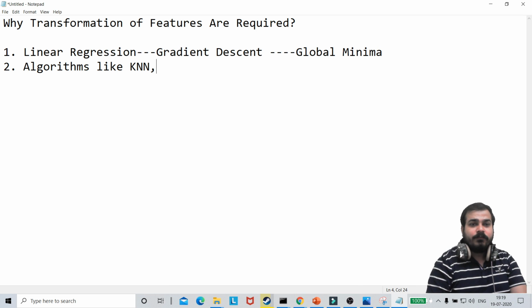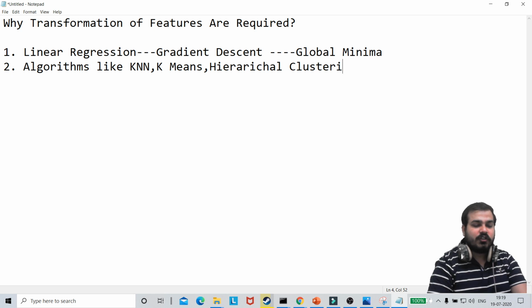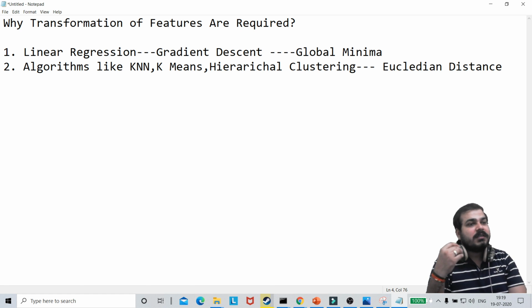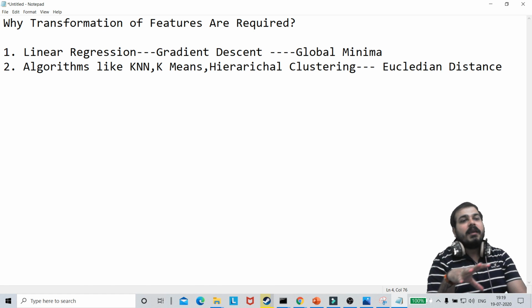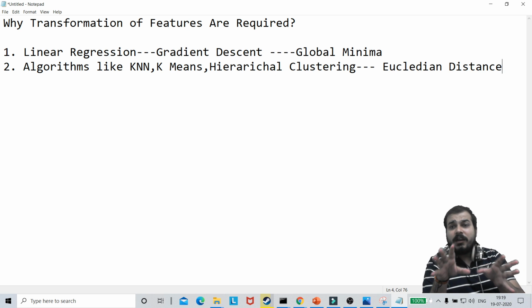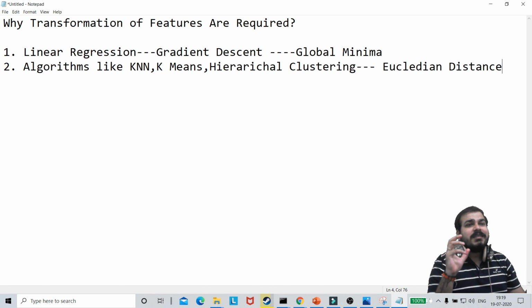So algorithms like KNN, and if I take some unsupervised machine learning algorithms like K-means, and then hierarchical clustering, these all are clustering algorithms. Internally in this, there's a concept called Euclidean distance, right? We try to find out the distance between 2 points, and then we'll try to group them, or find out the nearest neighbor.